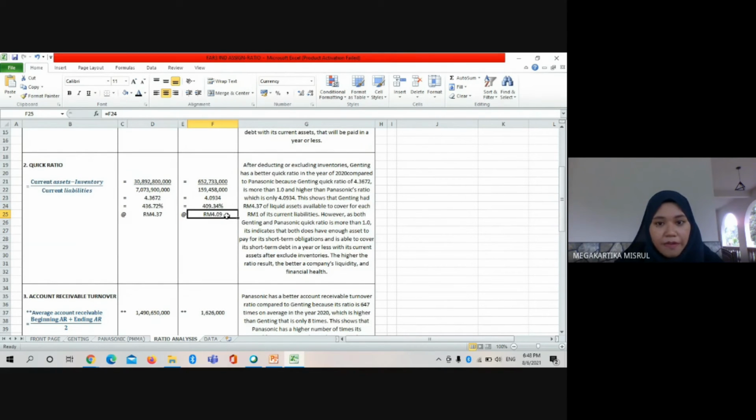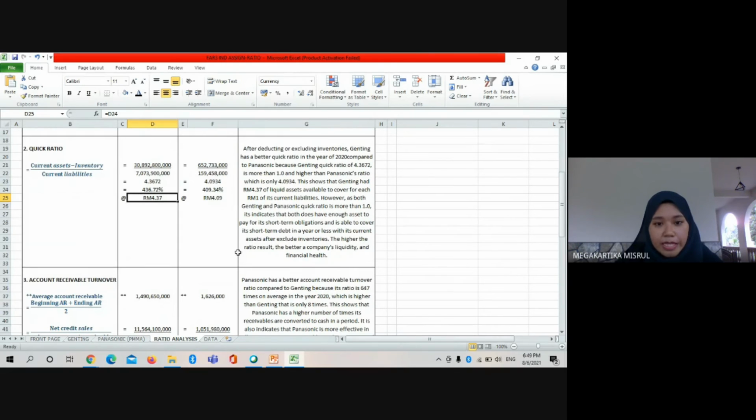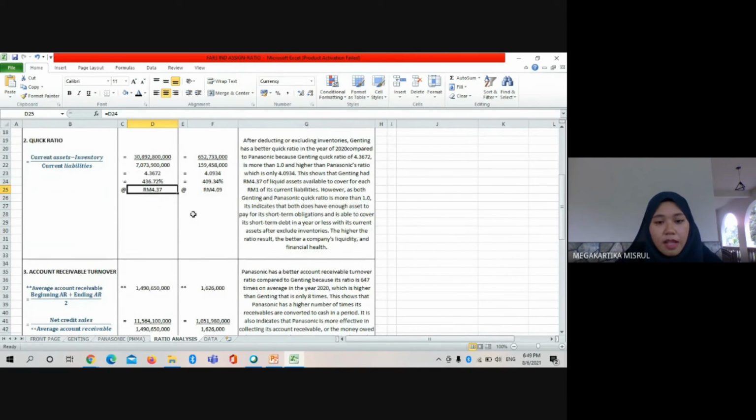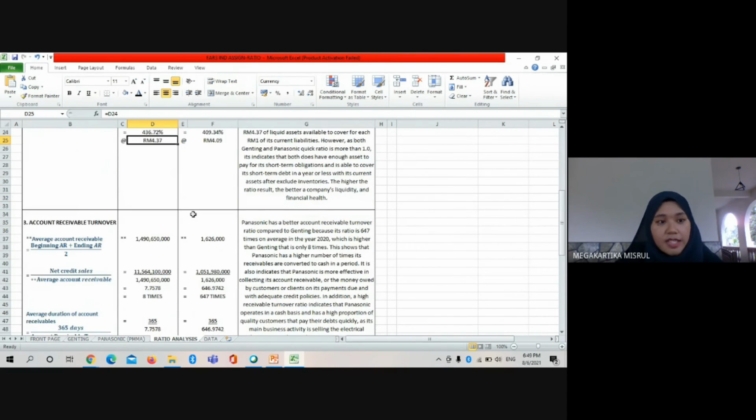After deducting or excluding inventories, Genting has a better quick ratio in the year of 2020 compared to Panasonic, right? Because Genting quick ratio is larger. This shows that Genting had 4 ringgit and 37 cent of its liquid assets available to cover each 1 ringgit of its current liabilities. However, as both Genting and Panasonic quick ratios are more than 1.0, it indicates that both do have enough asset to pay for their short-term obligation and are able to cover their short-term debt in a year or less with their current assets after excluding inventories. So the higher the ratio result, the better the company's liquidity and financial health.